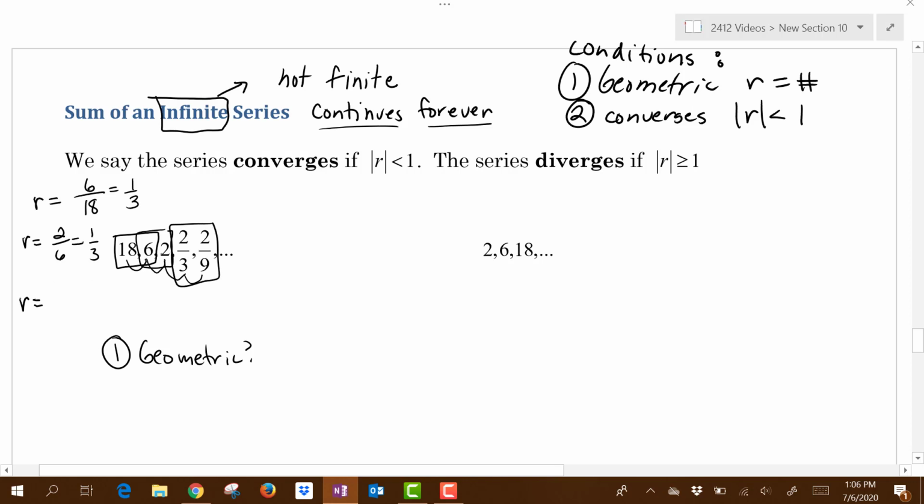Remember, any two terms in the sequence, side by side, if I take a later divided by a previous, then I should get the same number. So if I do that, I have to flip that bottom fraction and multiply. The 2's cancel. 3 goes into 3 once, 3 goes into 9 3 times, so I get 1/3. Okay, so I have convinced myself here that I do have a geometric sequence and the R value is 1/3.